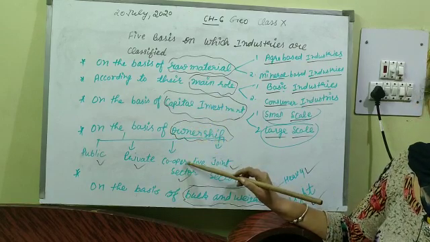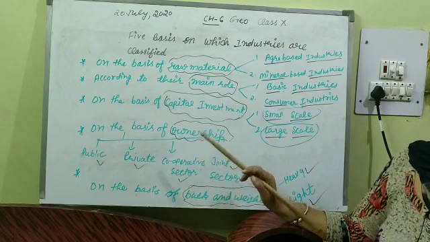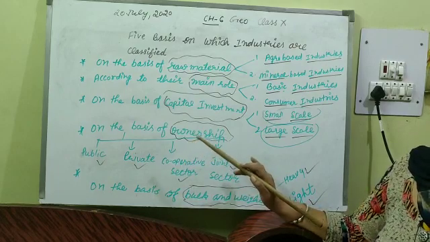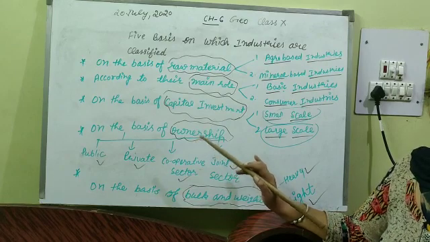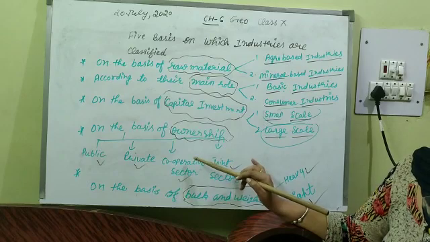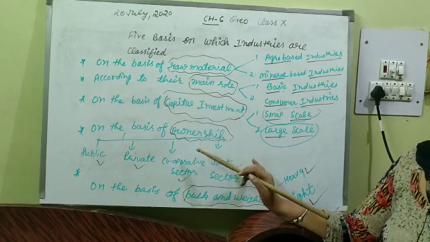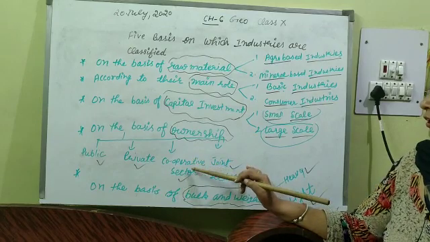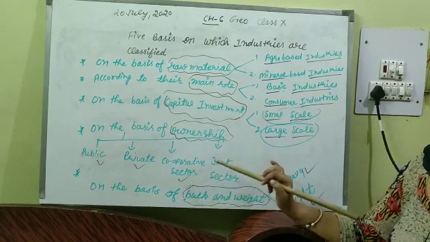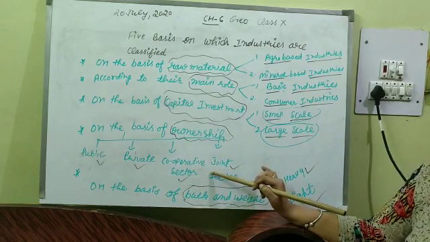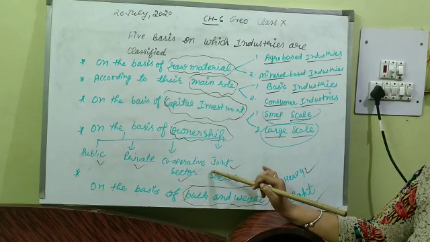I am repeating cooperative industry once again. Cooperative sector industries are owned and operated by the producers or suppliers of raw material. And the examples of cooperative sector industries are sugar industry in Maharashtra and coir industry in Kerala. Is it clear to all of you? Yes.